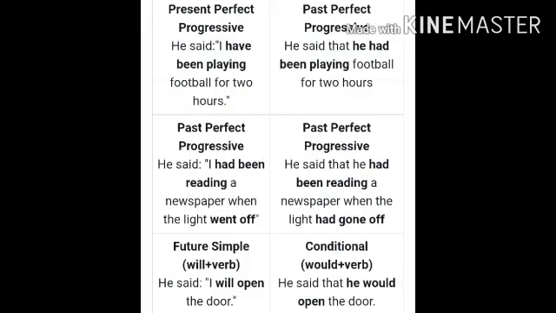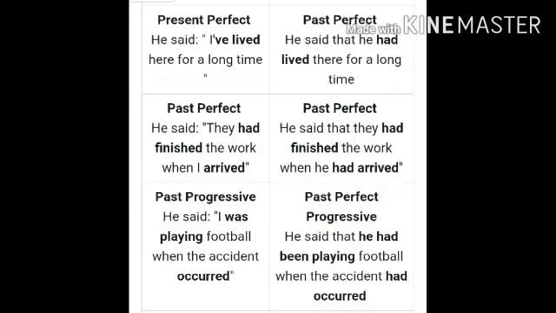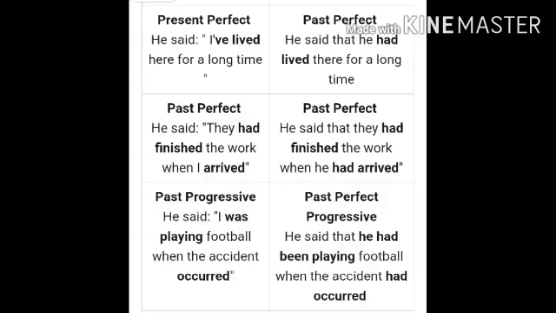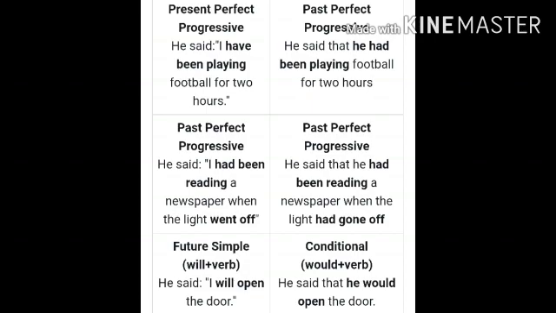Now look at the next one, present perfect continuous. "I have been playing football for 2 hours." "He had been playing." It will be changing into past perfect continuous. Past perfect continuous will be past perfect continuous itself. There is no change. "I had been reading a newspaper when the light went off." "He had been reading a newspaper when the light had gone off."